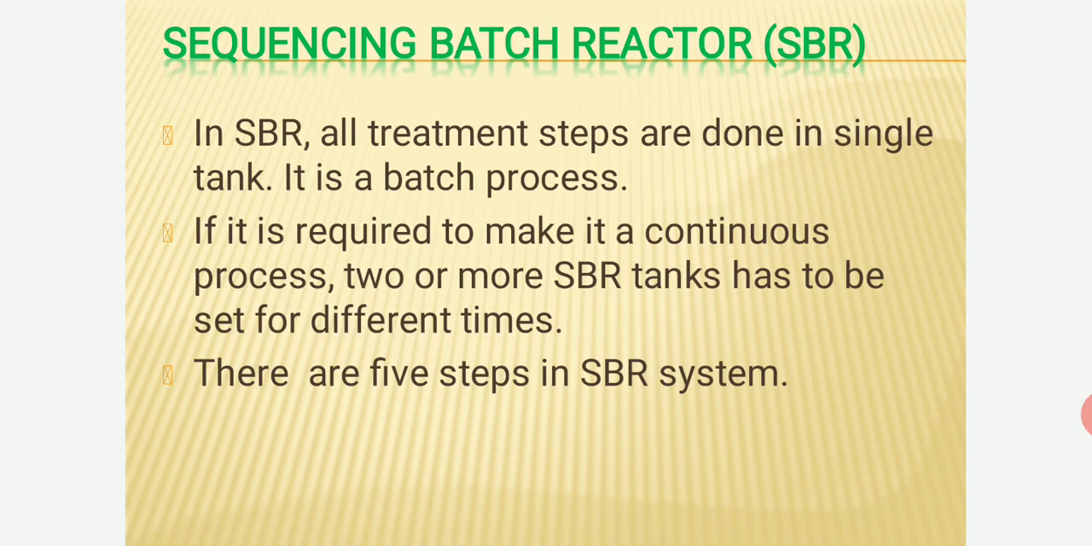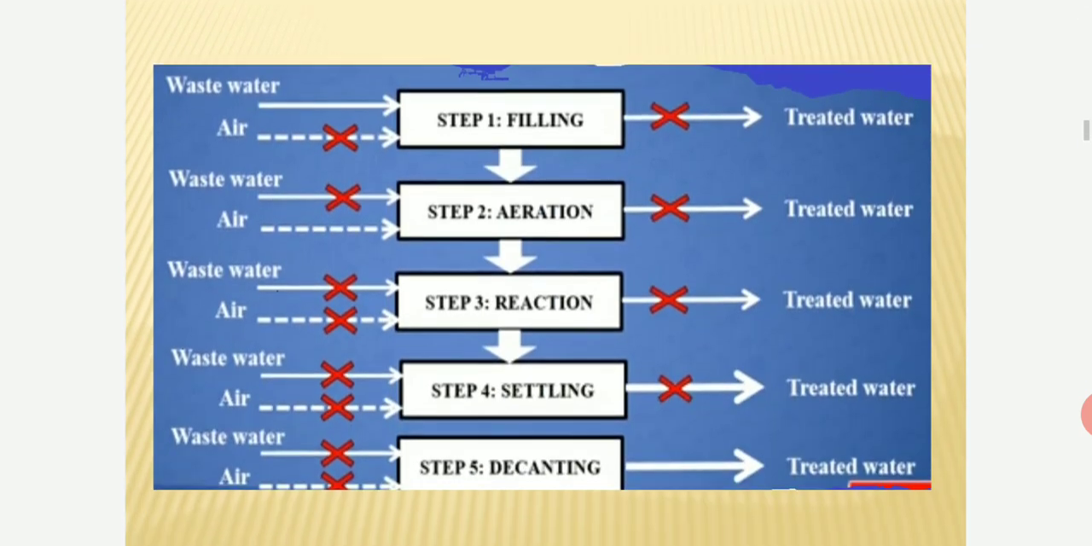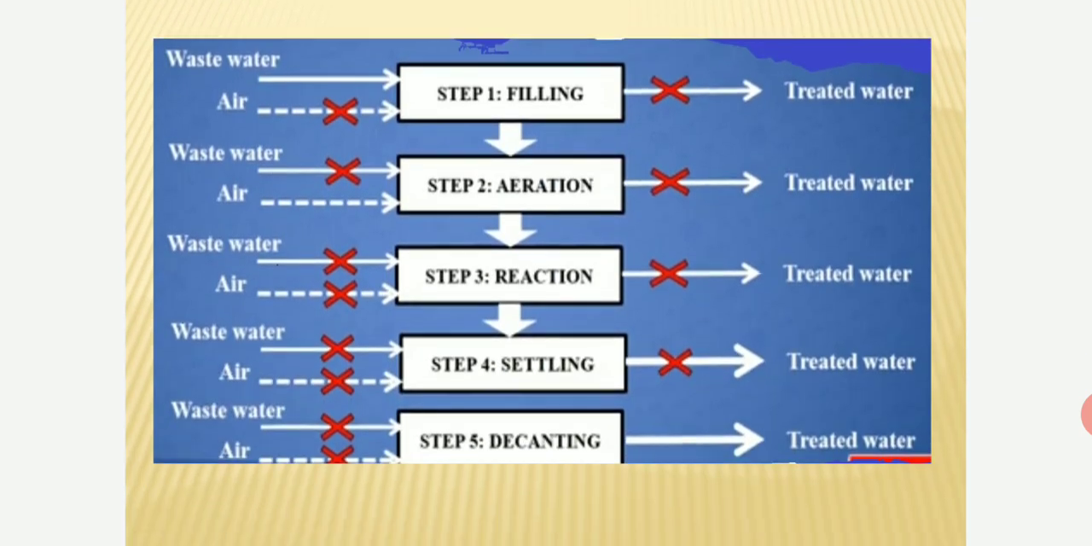There are basically five steps involved in the SBR system. We will discuss all of them one by one. First is filling, second is aeration, third is reaction, fourth is settling, and fifth is decanting.